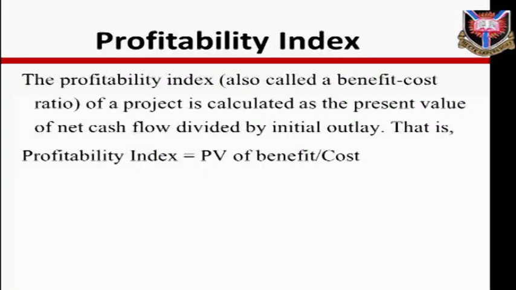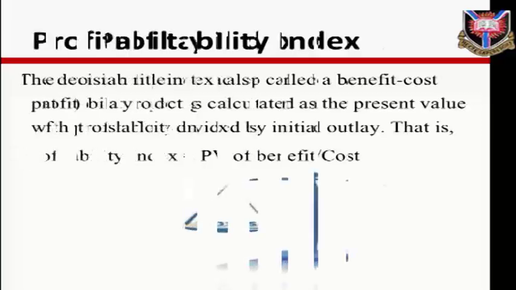Profitability index. Profitability index, also called a benefit cost ratio of a project, is calculated as the present value of net cash flow divided by initial outlay. That is, profitability index equals PV of benefit over cost.